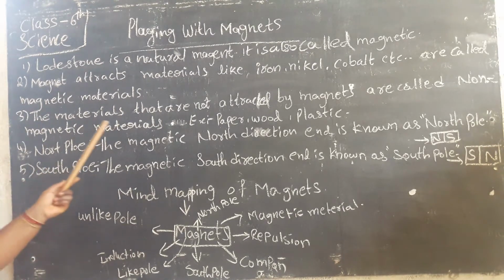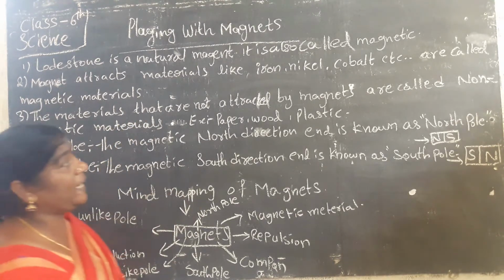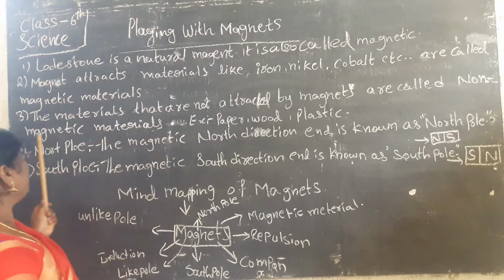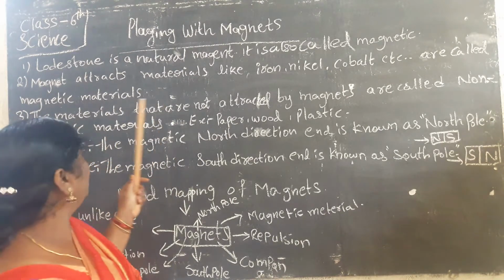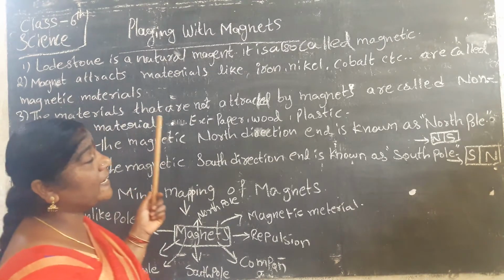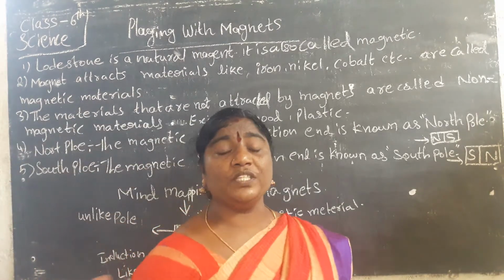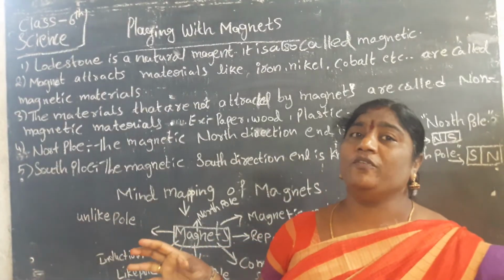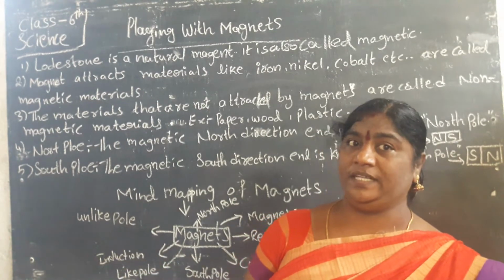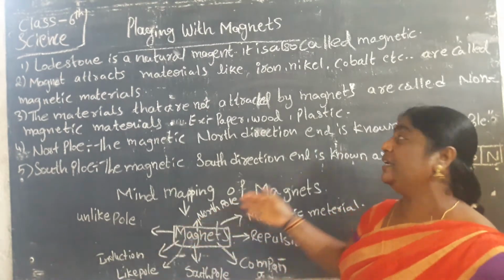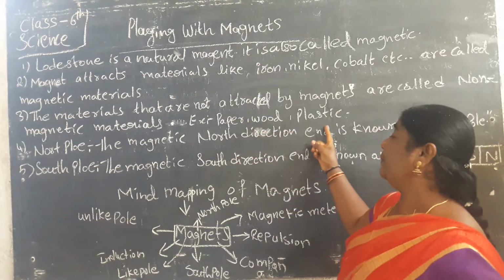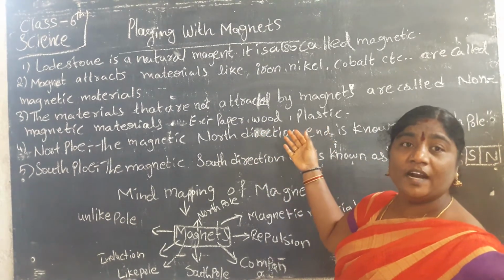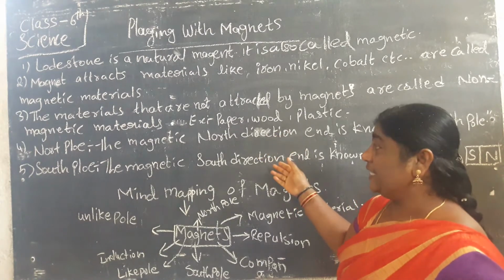The materials that are not attracted by the magnets are called non-magnetic materials. Non-magnetic materials mean the materials that are not attracted by the magnets, like some paper will not be attracted by the magnet. For example, paper, wood, plastic. These materials are not attracted by the magnets.